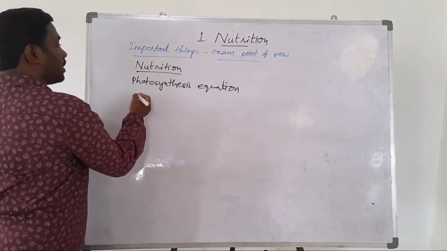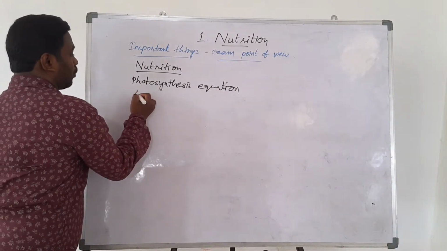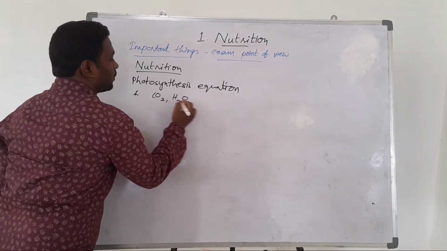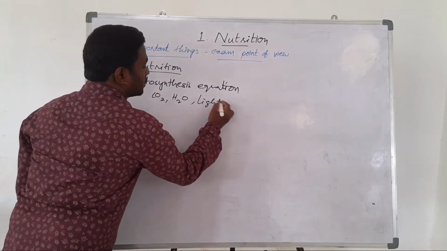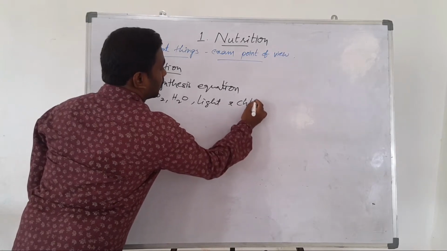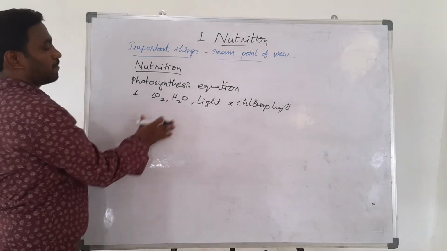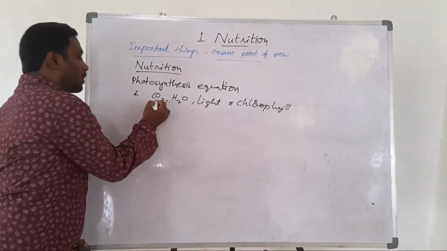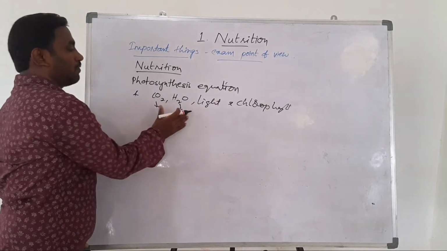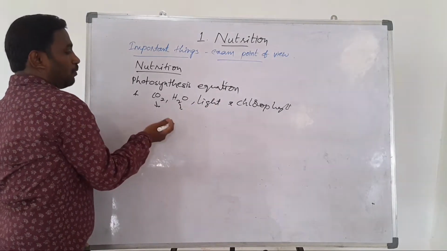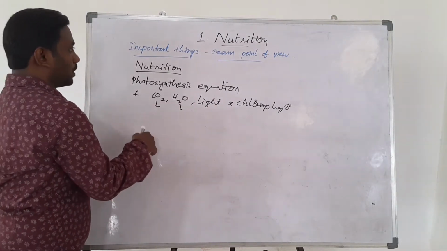Next, there are 4 major factors: carbon dioxide, water, light (sunlight) and chlorophyll, right? These 4 are major and important factors for the photosynthesis process. Carbon dioxide and water are very important, including light and chlorophyll. So we have some activities in this lesson.